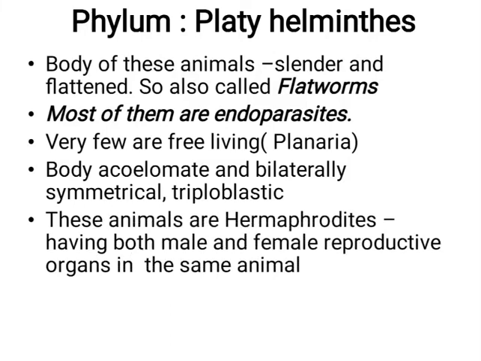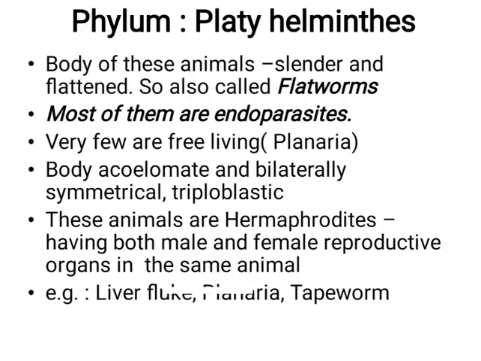These animals are hermaphrodites. Remember, most of them are parasites, so they don't have time to search for their partners and produce young ones. So God has blessed them with this property. Both the male and the female reproductive organs are present in the same animal. So the term hermaphrodites. Example, liver fluke, Planaria, and tapeworm.